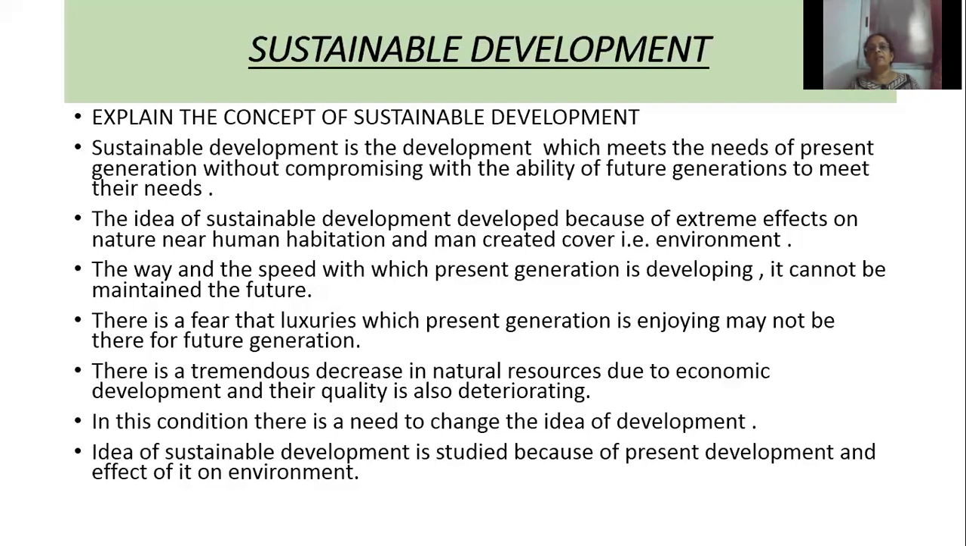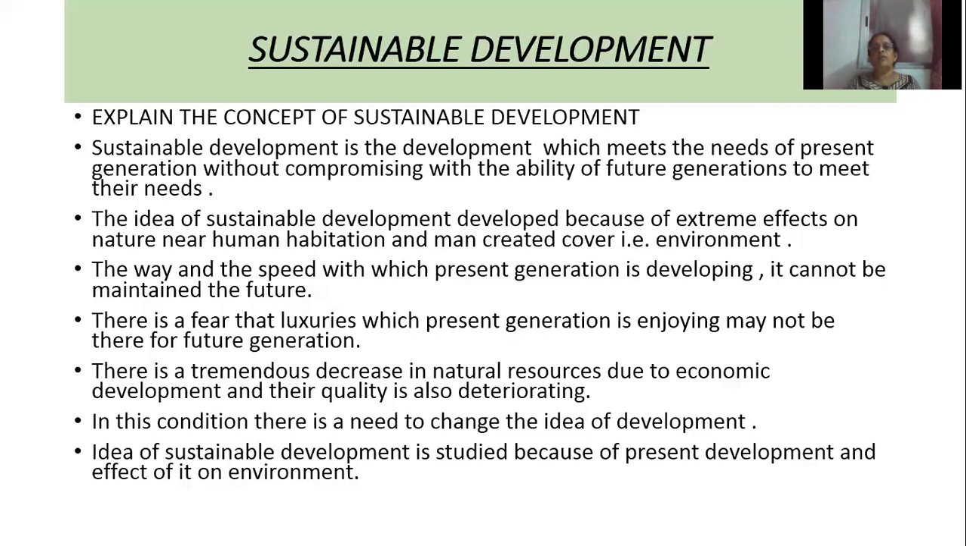So explain the concept of sustainable development. Write down in your textbook this question: what is sustainable development? Development should take place without damaging the environment, and development in the present should not compromise with the needs of future generations. So the idea of sustainable development developed because of human activities on nature.